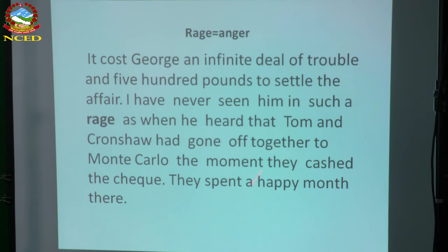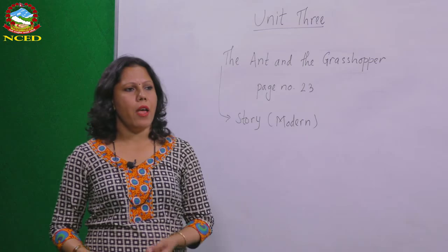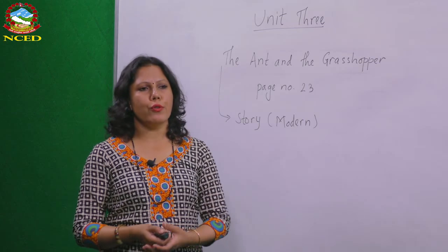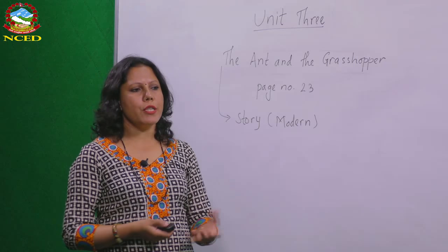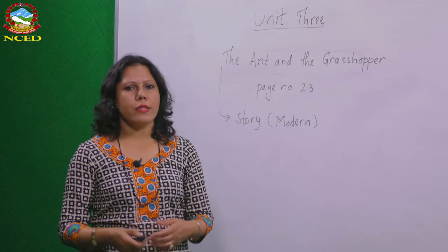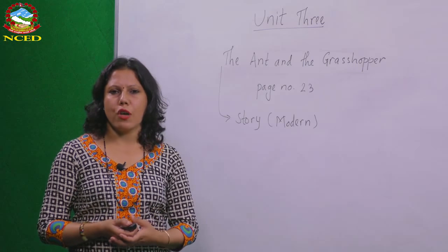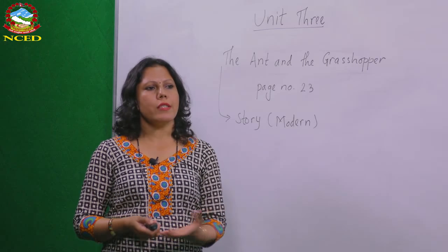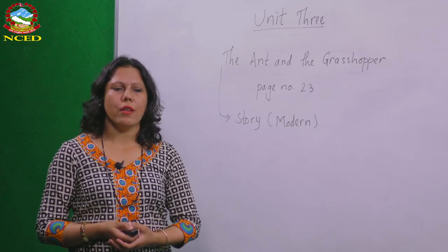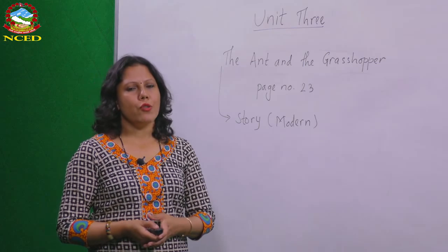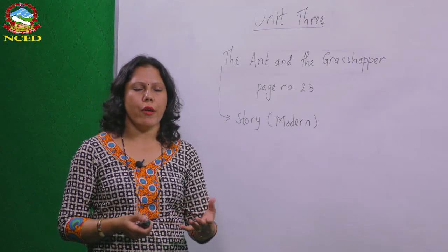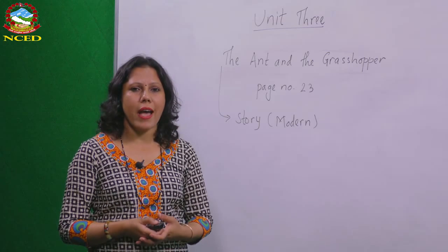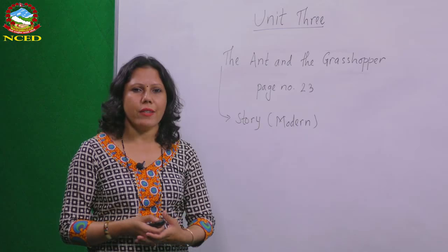So I want to summarize what happens there. As Tom was about to go to jail, he was about to be punished by Cronser. To settle this trouble, Judge paid £500 and he settled the problem. After some time, Judge was very unhappy. He was sad and angry at the same time.